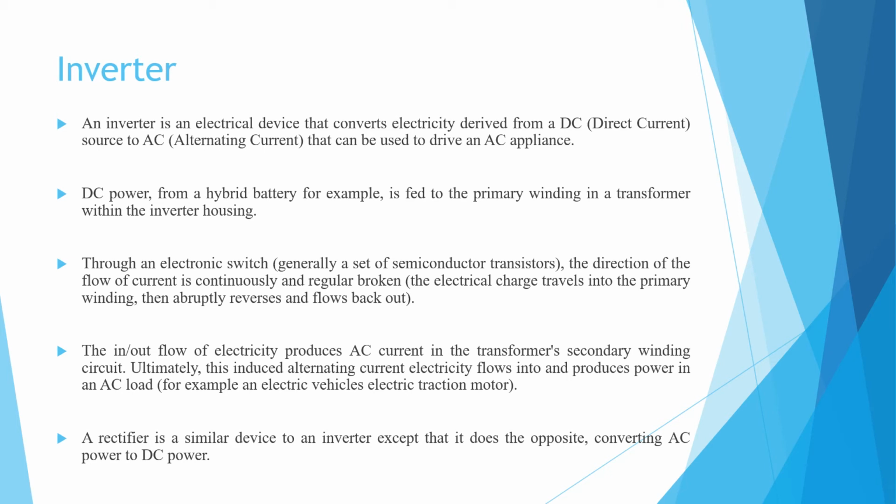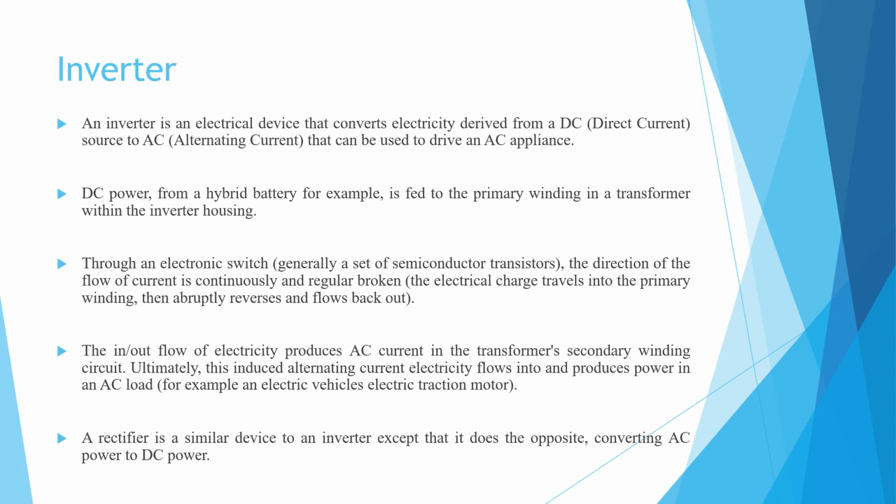DC power from a hybrid battery, for example, is fed to the primary winding in a transformer within the inverter housing through an electronic switch, generally a set of semiconductor transistors.